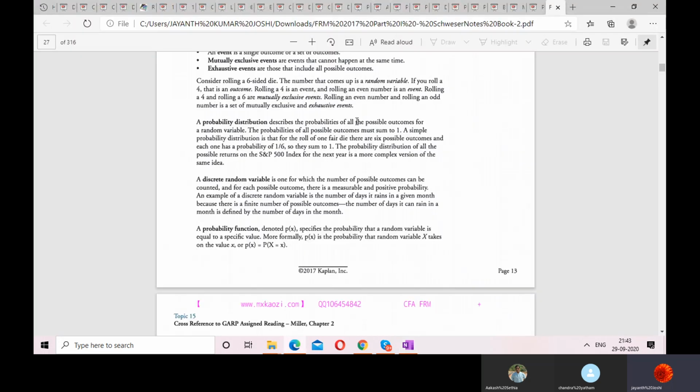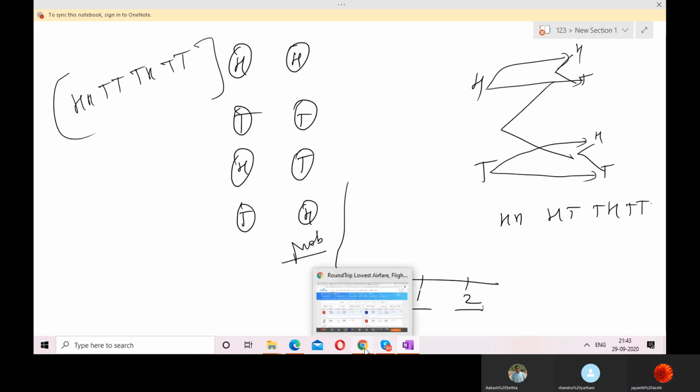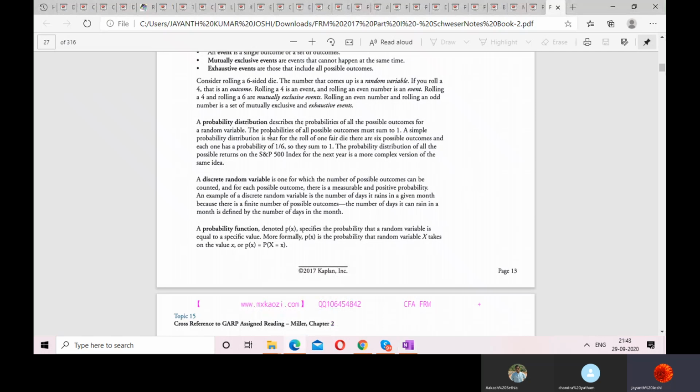So we have the random variable in this way: 0, 1, 2. So a probability distribution describes the probabilities of the outcomes of all the random variables. Probabilities of what? Outcomes of all the random variables. So a probability distribution describes the probability of all possible outcomes for a random variable.